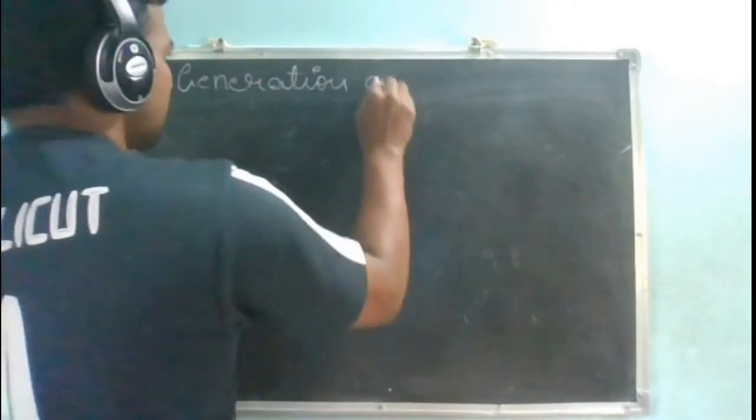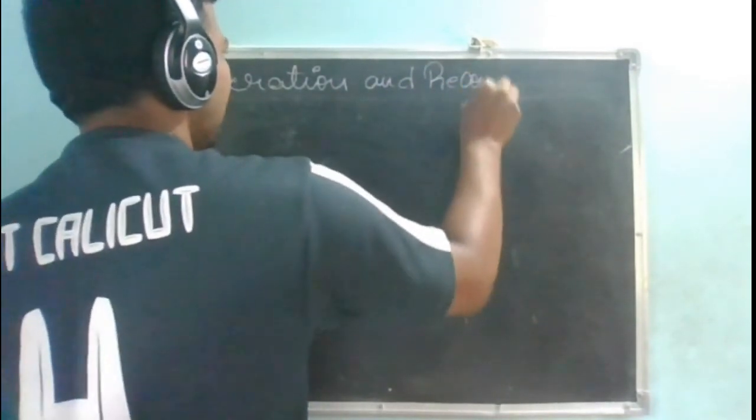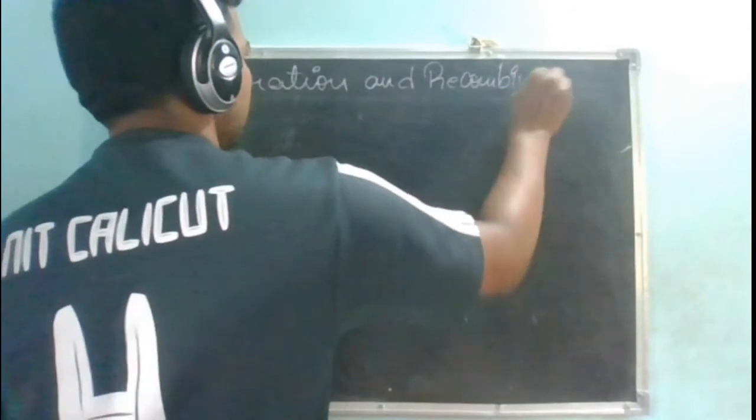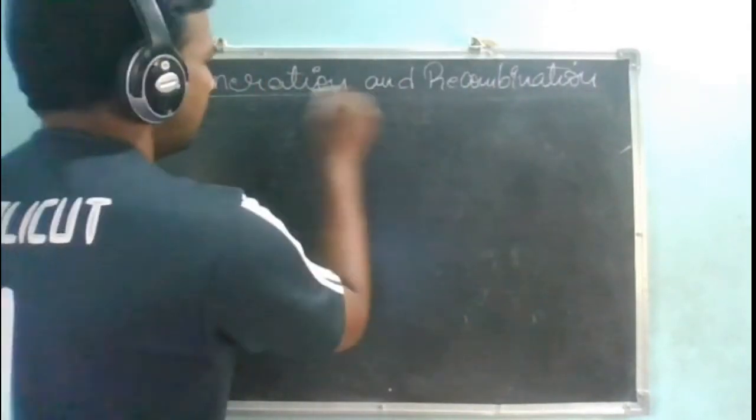I think we have already learned about this generation and recombination. Yes or no?